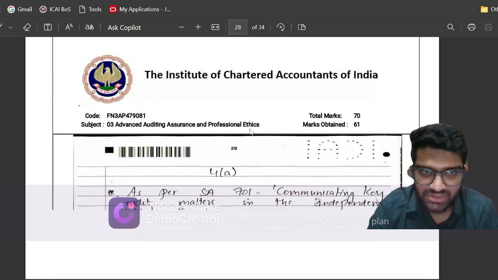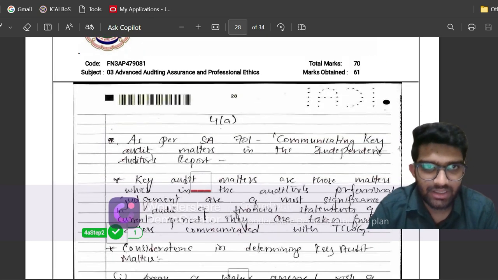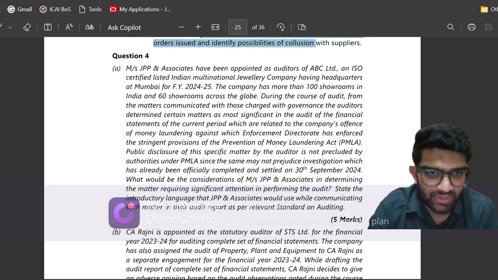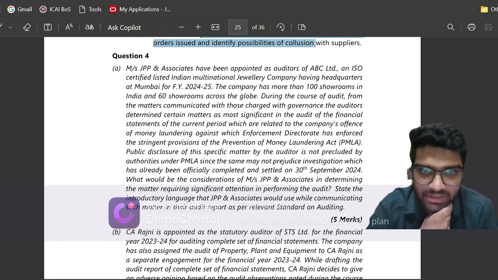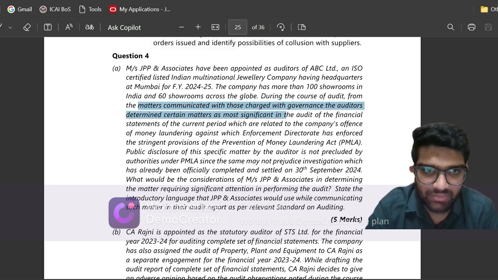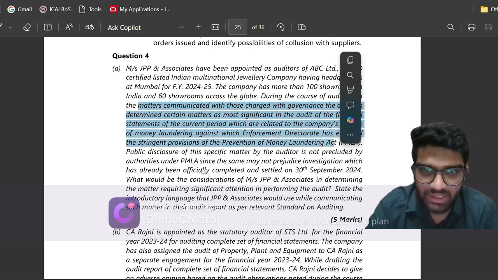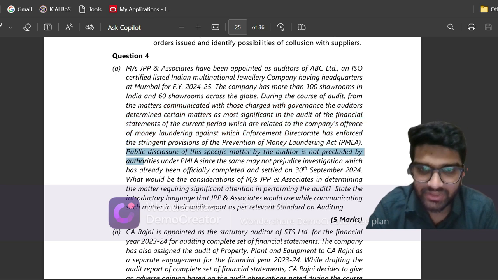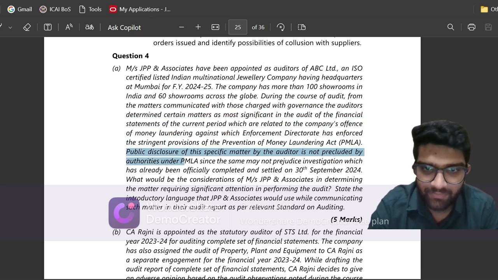So here is an additional one, question 4A. Question 4A is on stating the introductory language that JPP and associates would use while communicating such a matter. It is regarding a company that has more than 100 showrooms in India and 60 showrooms across the globe. During the course of audit, the matter communicated with TCWG that was most significant in the audit seems to be about key audit matters, which are related to the company's offense of money laundering against the Enforcement Directorate. Public disclosure of this matter is not precluded. So it is a question on key audit matters from SA 701.